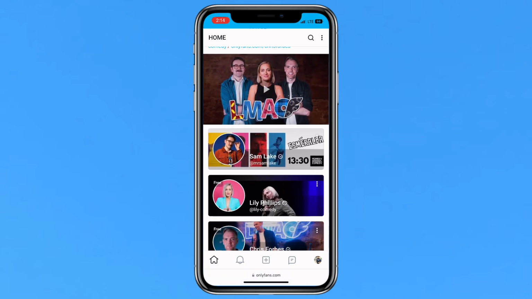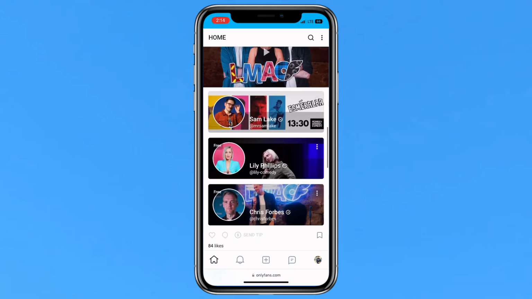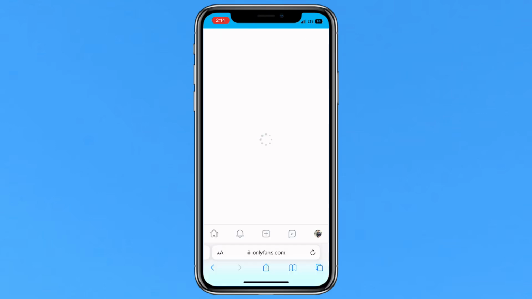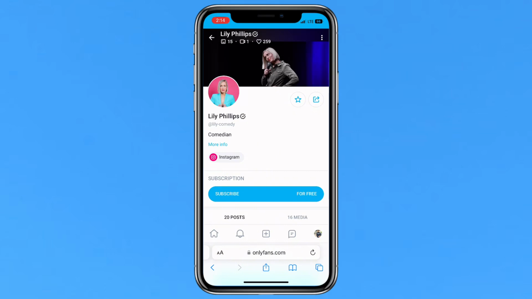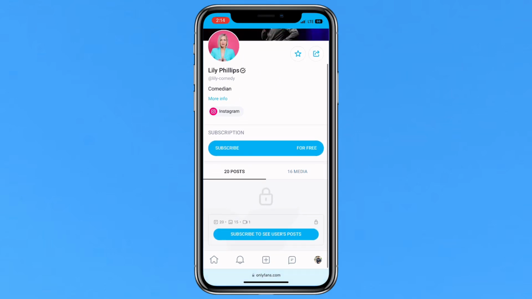Accessing OnlyFans content for free without the creator's permission is against the platform's terms of service and illegal. OnlyFans is a subscription-based service and creators rely on subscriptions for their income. So is there a legit way to get OnlyFans for free?